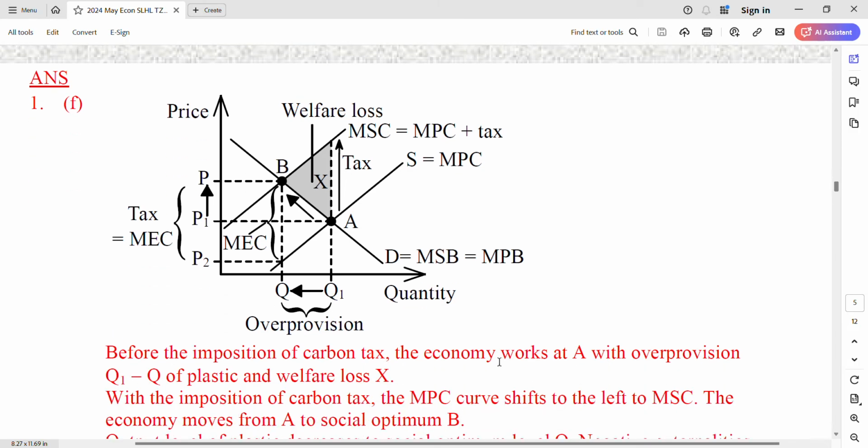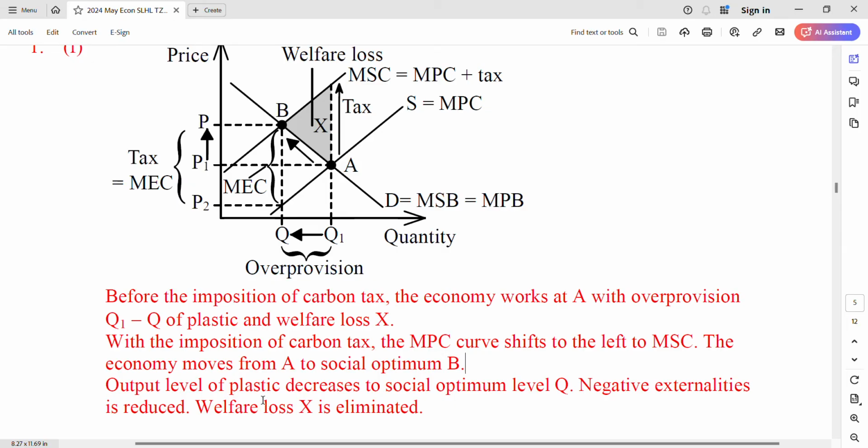Just the presentation. Before the imposition of carbon tax, the economy works at A. Say it clearly, and mark it here. With over-provision of Q1 minus Q, and this over-provision is the problem, and the welfare loss X. With the imposition of carbon tax, the MPC shifts to the left to MSC, or shifts up, you can say, and then the economy moves from A to the social optimum B, because the question talks about the social optimum. Remember, put it here, and then say clearly what happened.